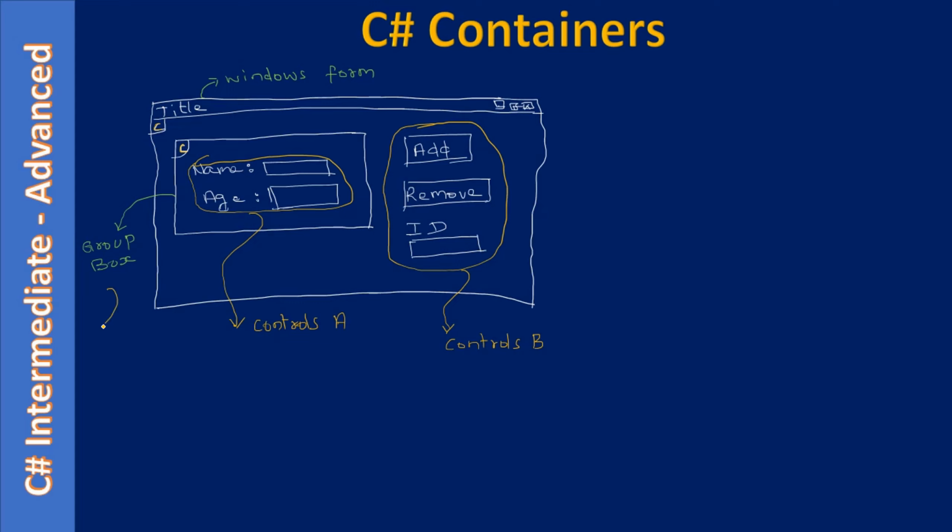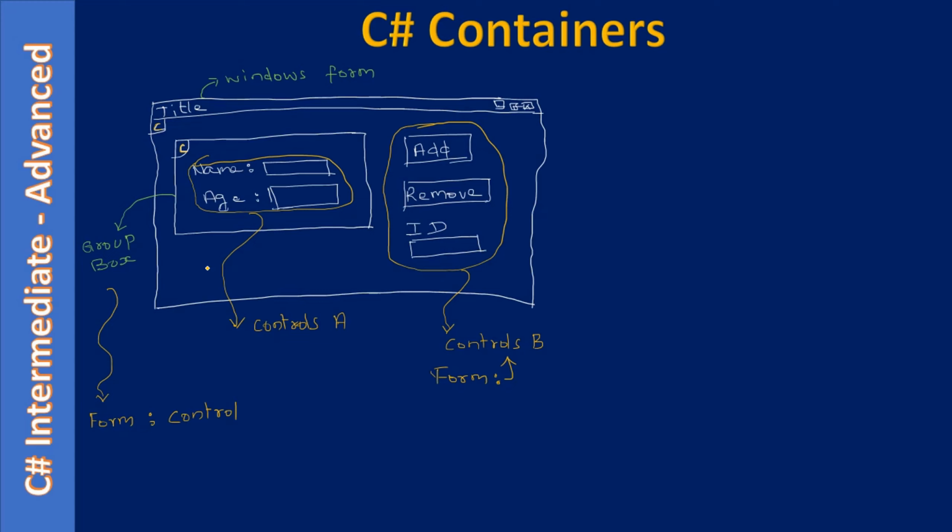Now if you consider this GroupBox from the form's view, the GroupBox is a control. So the Windows form treats this GroupBox as a control, and the Windows form treats these controls as normal controls. These are all controls, and this one is also a control.